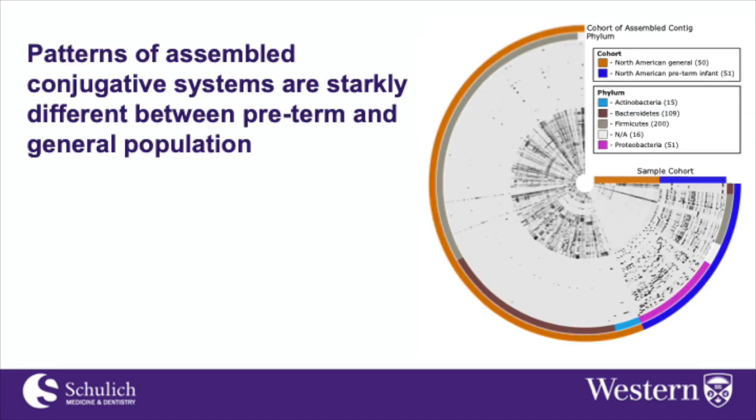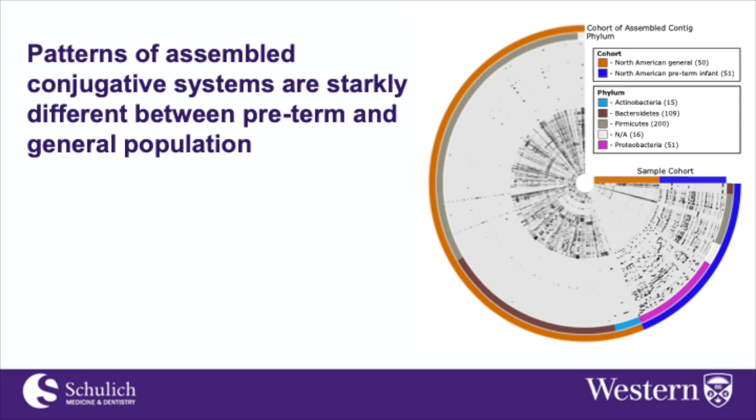From the de novo assembled metagenomes, the abundances of the assembled conjugative systems are starkly different between the two cohorts, with the systems appearing to be almost mutually exclusive between the two groups. Now, this is not wholly unexpected because the preterm infants are on a steady dose of antibiotics from birth, killing the natural gut flora. In addition, infants generally have a different array of commensal bacteria than adults.